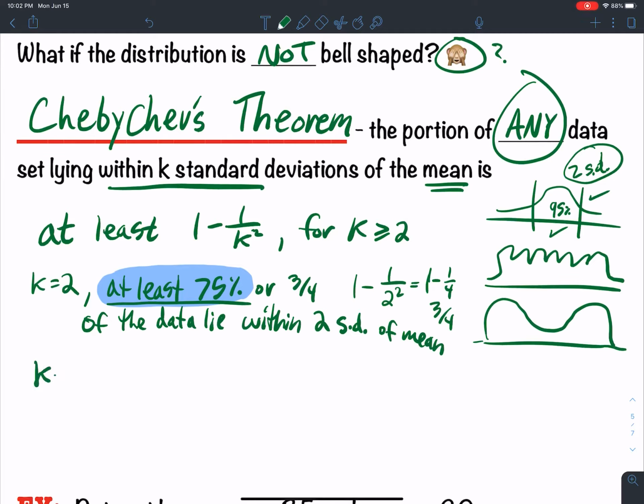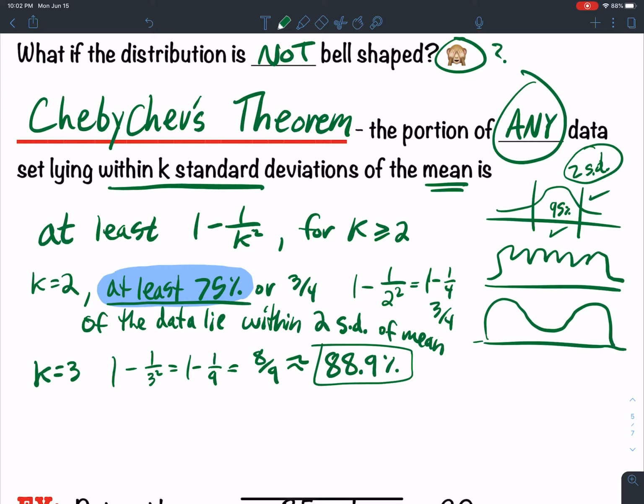So if k equals 3, that's 1 minus 1 divided by 3 squared, which is 1 minus 1 over 9, which is 8 over 9, which is roughly 88.9%. Okay, 88.9%. So that's a big amount. That's not quite the 99.7 that the empirical rule promises.